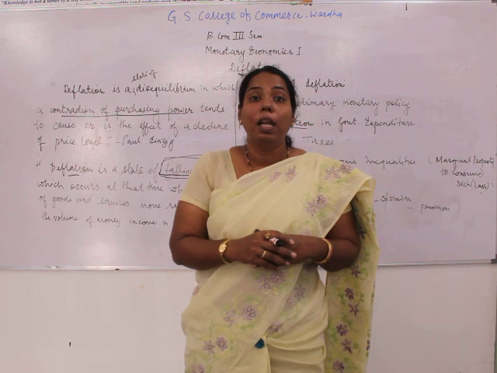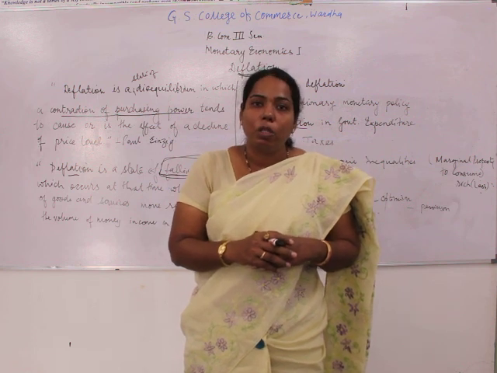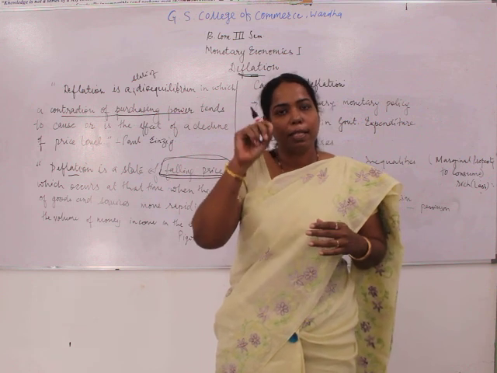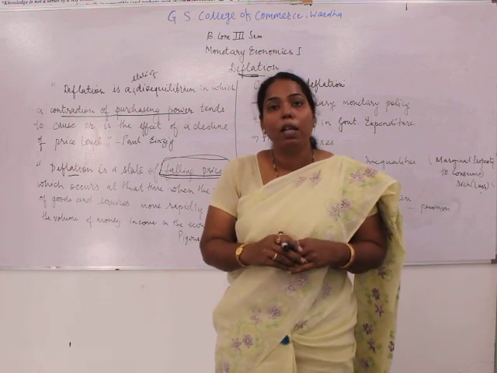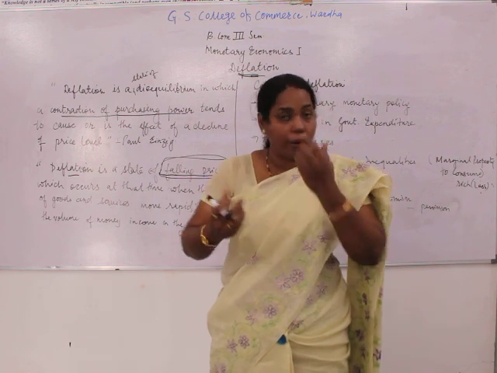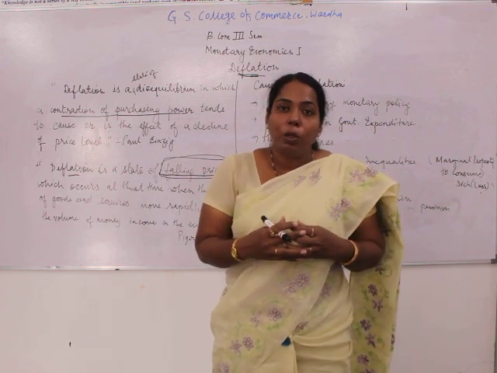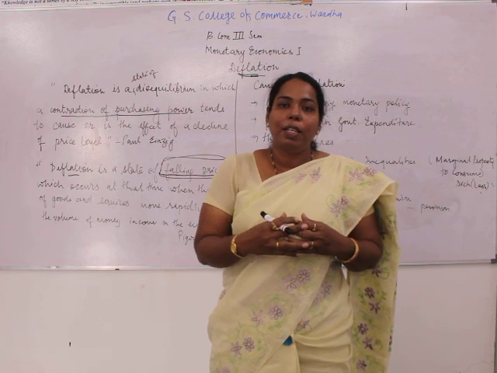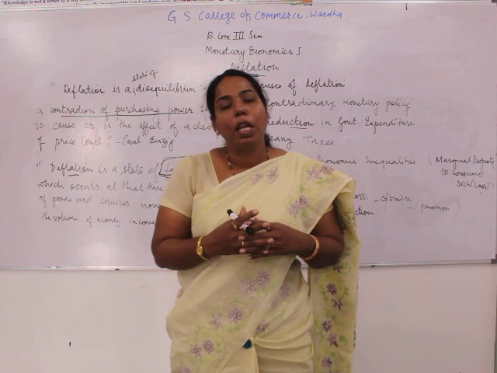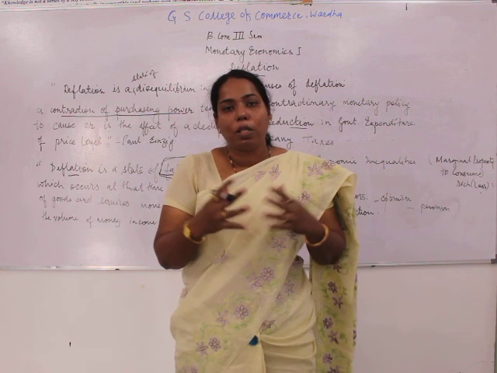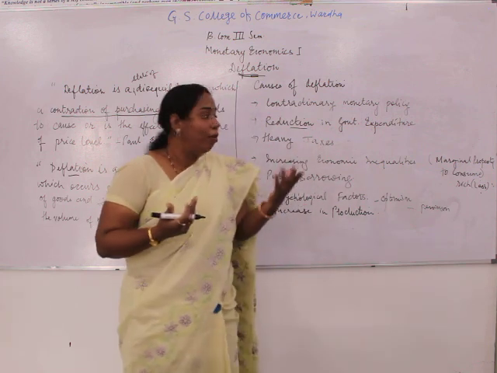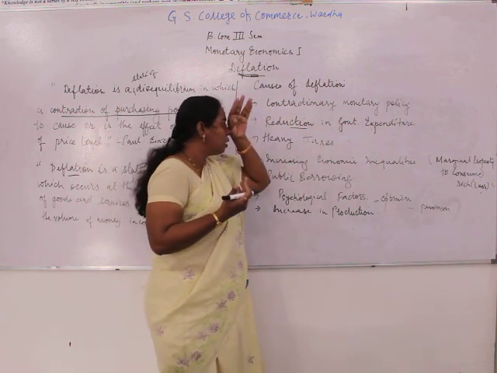Because effective demand is declining. Why is the effective demand declining? Because the purchasing power of the individual has decreased. Why is the purchasing power of the individual decreasing? Because the money supply is reduced in the economy. And what are the causes of the reduced money supply?